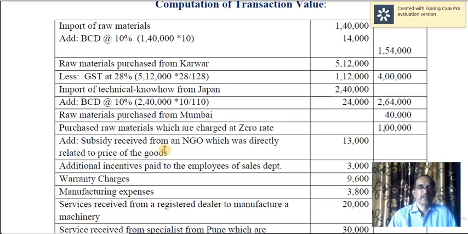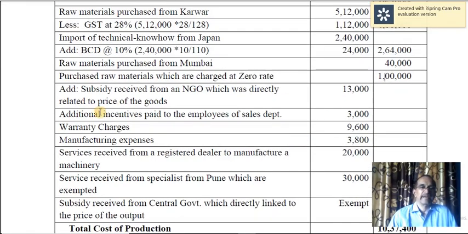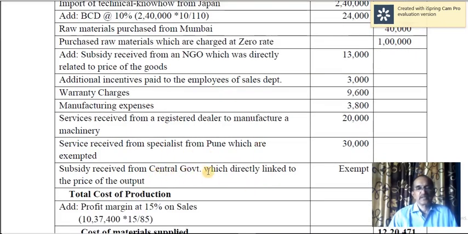It should be included. Then subsidy received from an NGO, non-governmental organization, which was directly related to price of the goods, 13,000. Then additional incentives paid to employees of sales department, 3,000. Warranty charges 9,600. Manufacturing expenses 3,800. Services received from a registered dealer to manufacture a machinery. Service received from a specialist from Pune, which are exempted. Subsidy received from central government, which is directly linked to the price of the output. This is exempt for computation of transaction value.